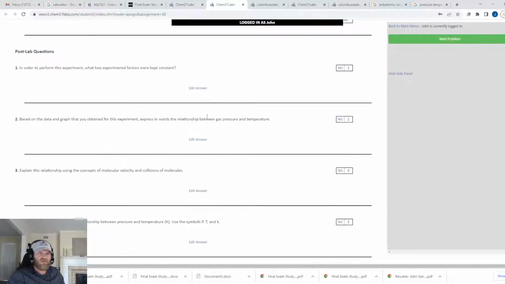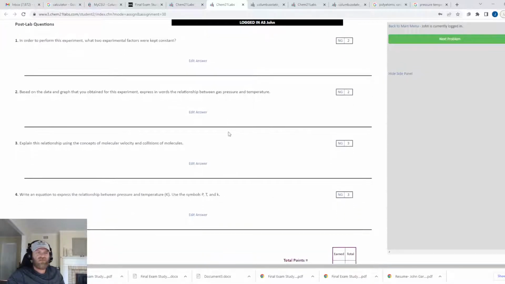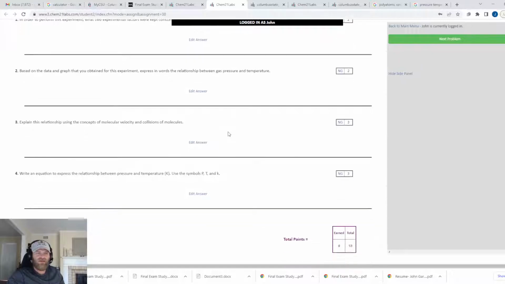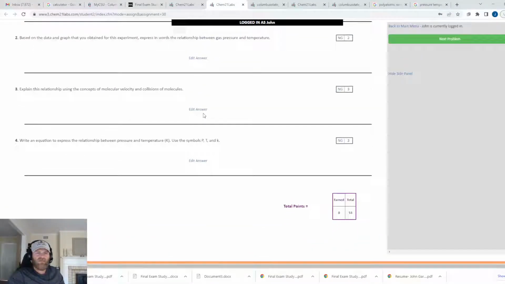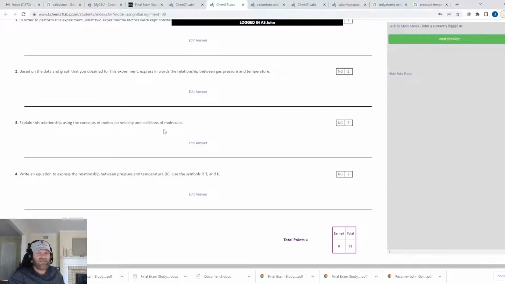Let's see what the post labs were. Kept constants. We did the graph, the molecular velocity and collision of molecules. Okay, that's what I was just mentioning there at the beginning.